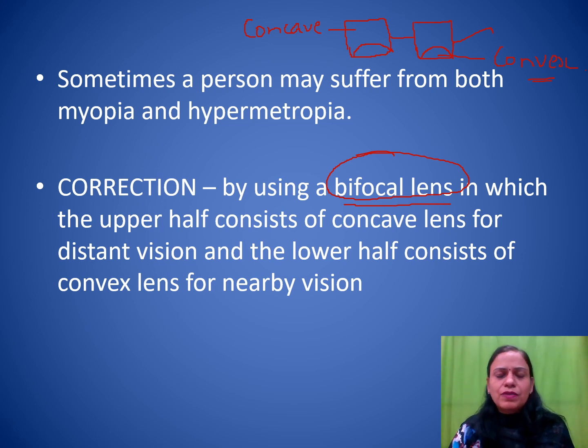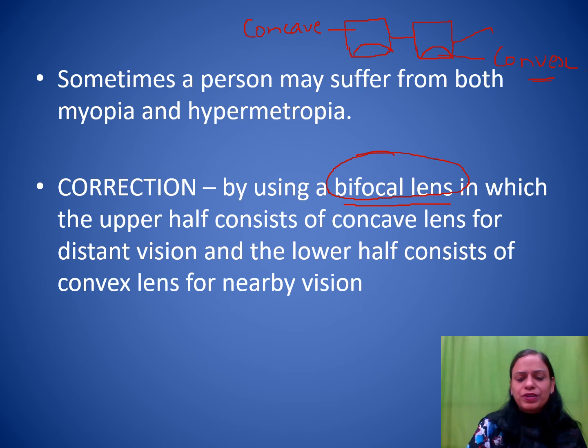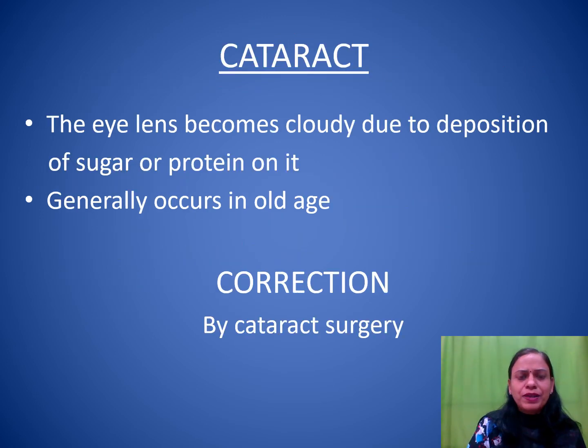And otherwise, what people do is that they carry two pairs of spectacles, one for near vision and one for distant vision. But in that case, it becomes a bit tedious. You have to change your spectacles every time you want to read something, or when you're watching the television, you need the separate pair of spectacles. So this is a convenient way out in which a single set of spectacles will serve both the functions. So this is about when a person suffers from both myopia as well as hypermetropia.